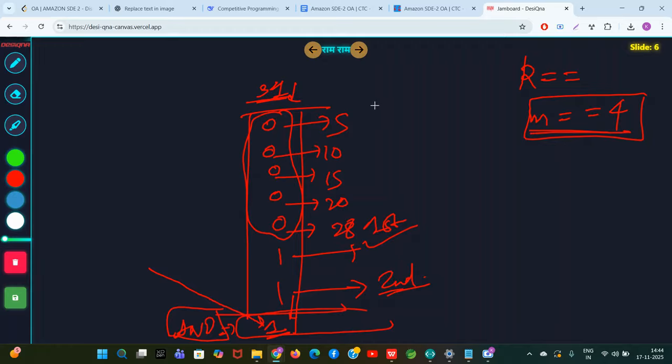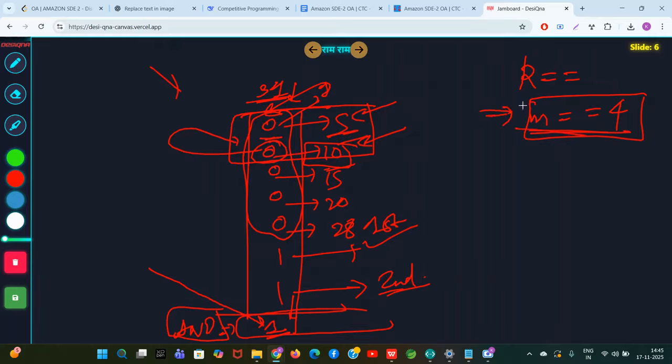You will select these two zeros, the two zeros with the minimum cost, because to convert this zero and bring a 1 here, it only takes 5 rupees. To convert this zero and bring a 1 here, it only takes 10 rupees. So guys, that's it. You go to the last column and you do this operation. Then, whatever is the remaining number of zeros needed to make the select m numbers, check their minimum cost.